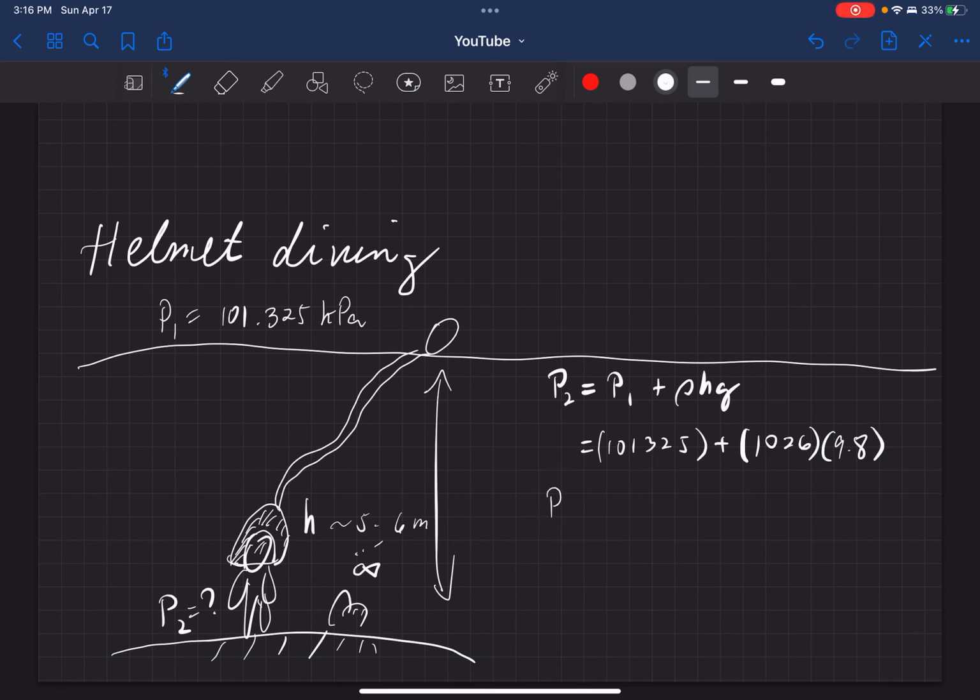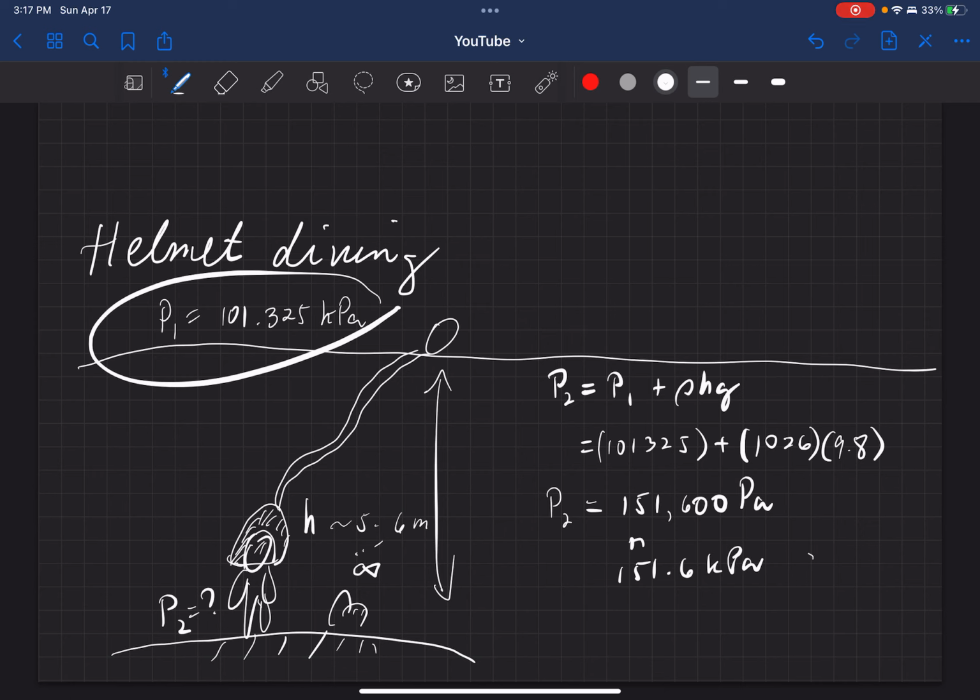Okay, so the pressure there is actually, you can use your calculator, about 151,600 pascal, or 151.6 kilopascal. So compared to the atmospheric pressure, it's definitely higher by about 50 kilopascal. Okay, so it's definitely higher pressure.